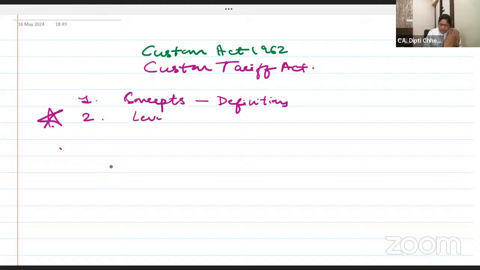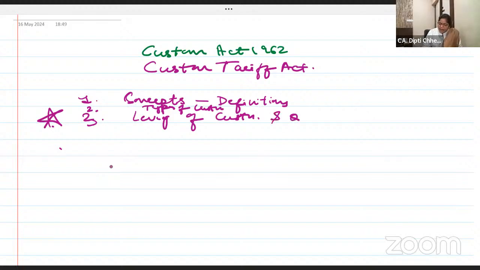Next lecture, we will do the levy of customs, how you are going to charge the customs. Oh, sorry, this is the third one. The second one we will do is types of customs duty.